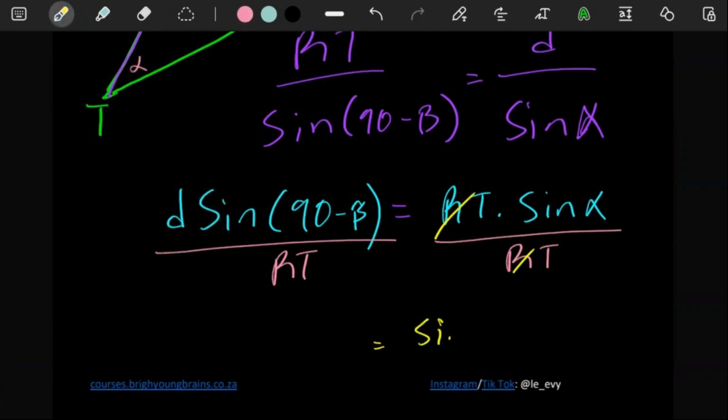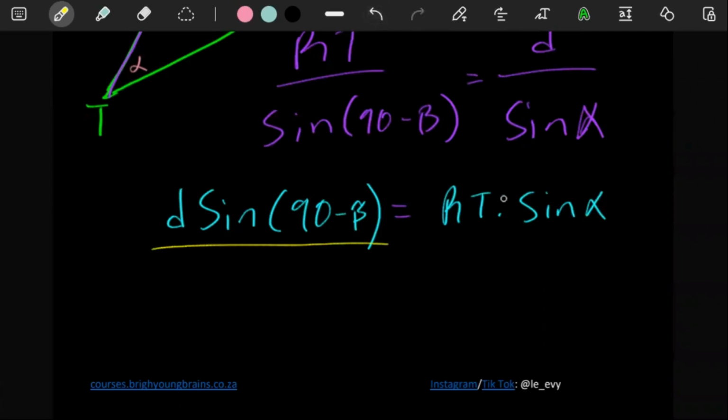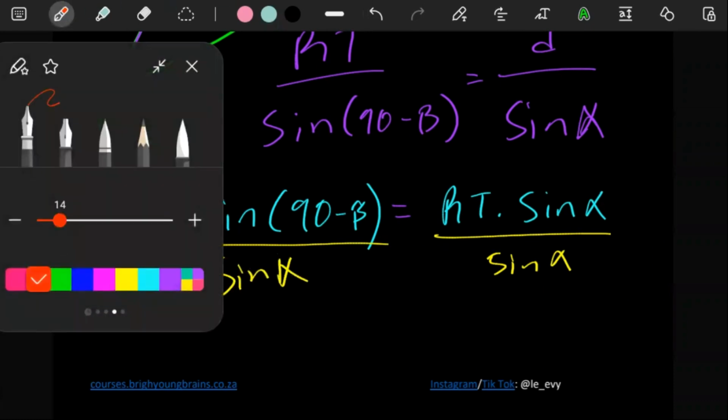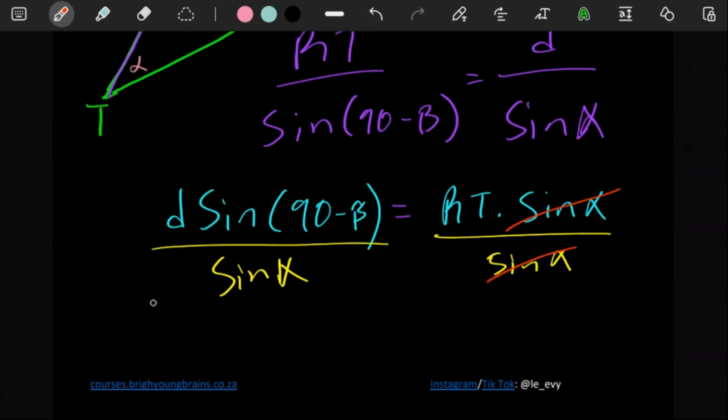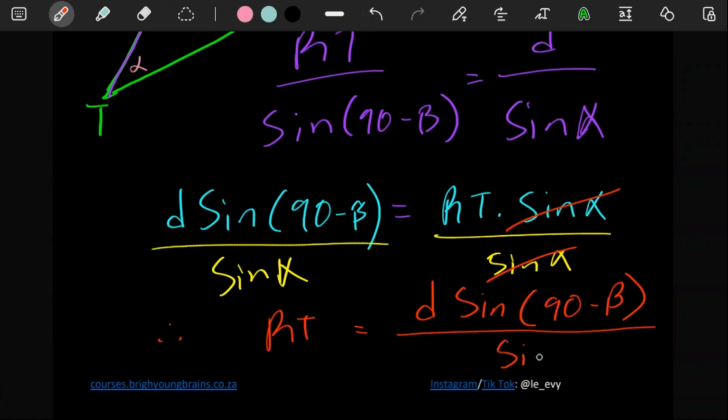Sine alpha. No, what am I saying? We want to work out RT, so we should divide both sides by sine alpha. Sine alpha and also sine alpha. So this cancels that. Therefore, your value of RT is equal to D sine 90 minus beta over sine alpha. That's the way we like it.